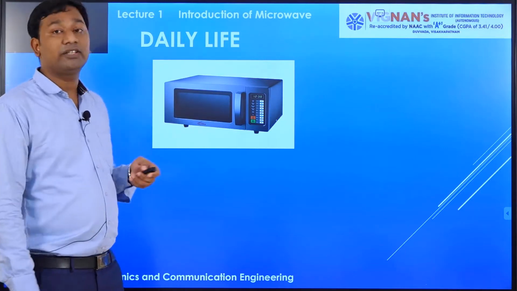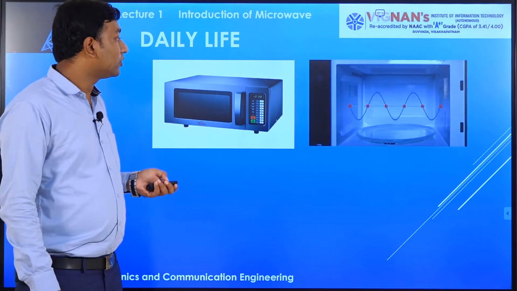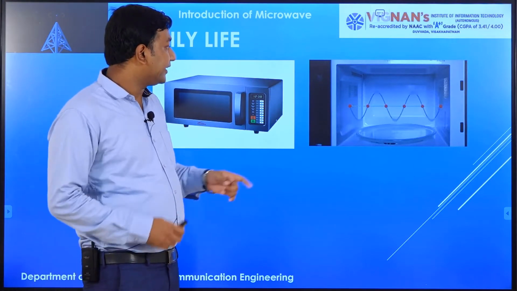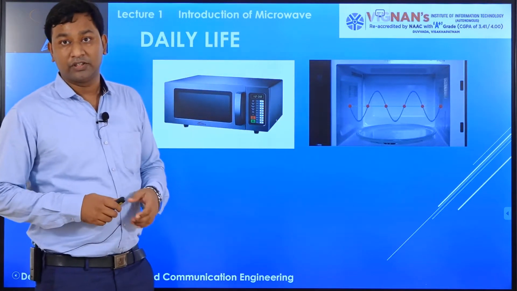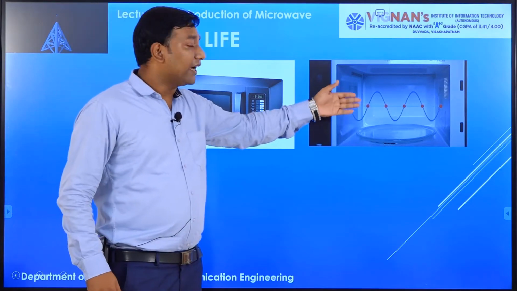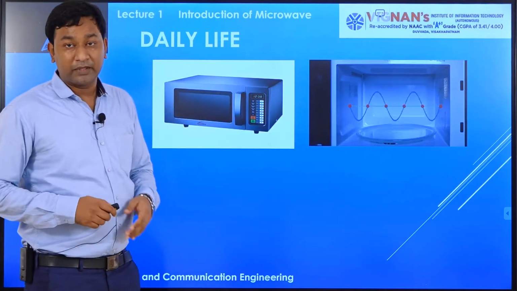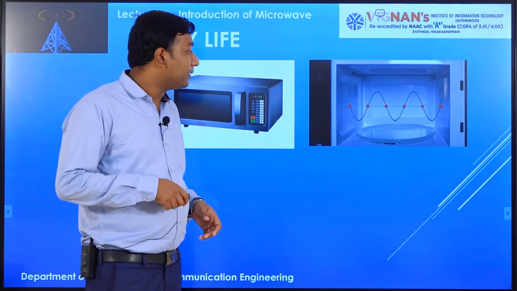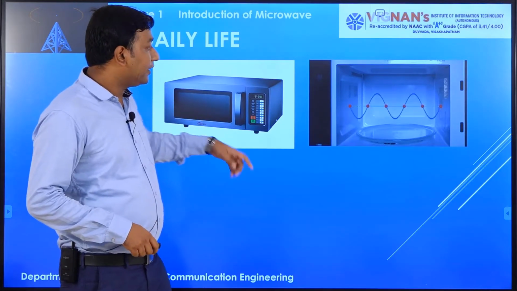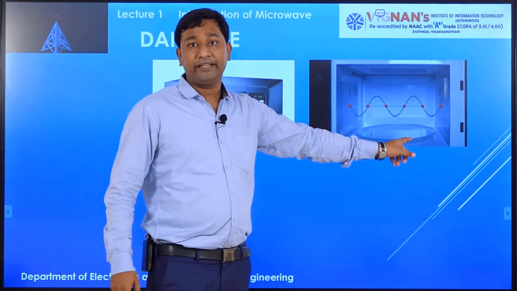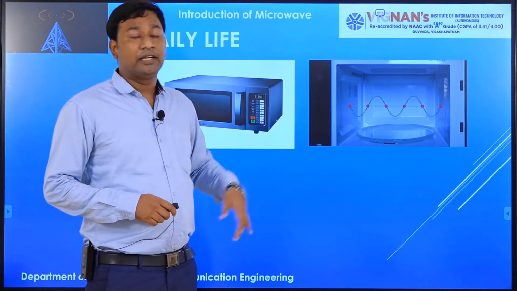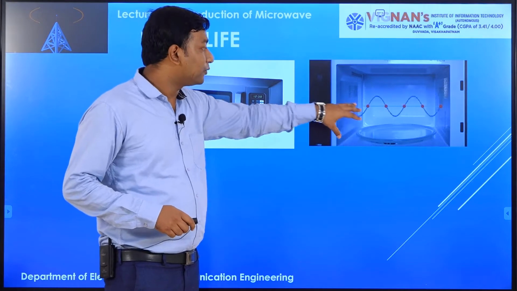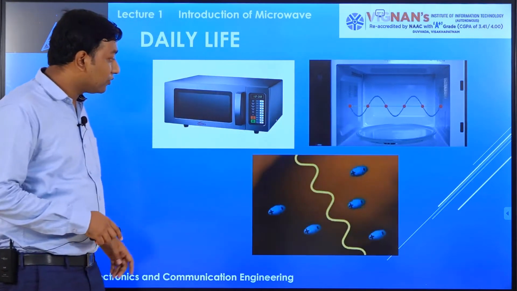Now see how this works. Whenever we see that device, there is one part called the magnetron, which generates the microwaves or electromagnetic waves. After generating, we will see in the microwave there is one plate, and on that plate we place the food.